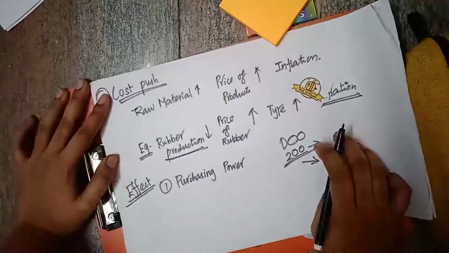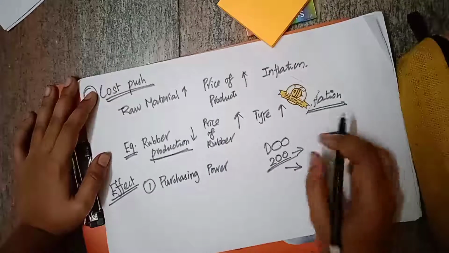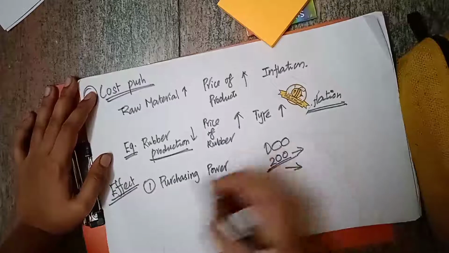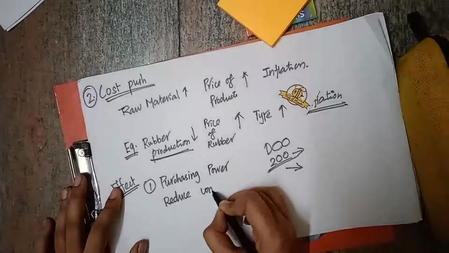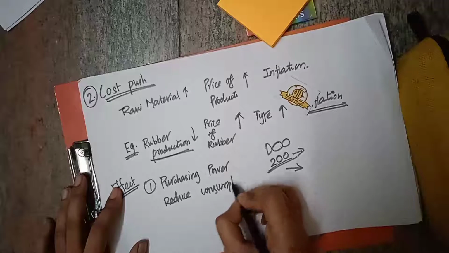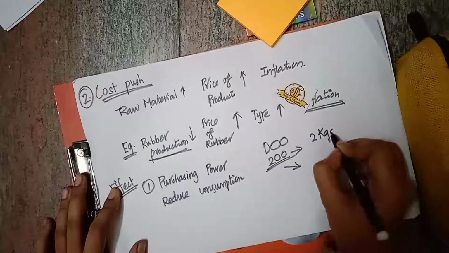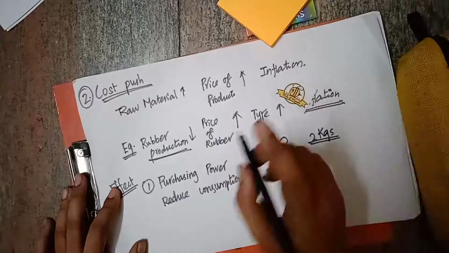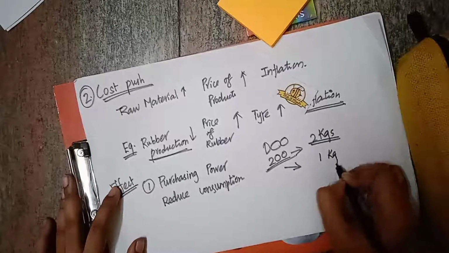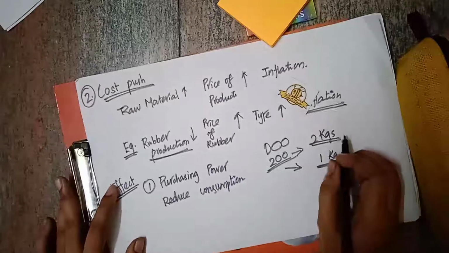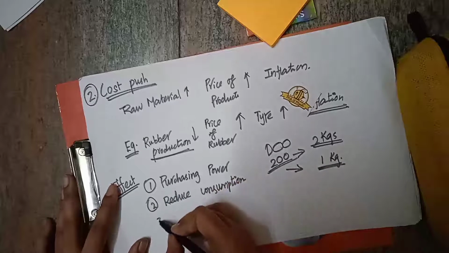Even if they need it so much, they will buy just half a kg. They will reduce their consumption. Onion is necessary for cooking. So if the price of the onion is hiked, say you are buying 2 kgs daily, if the onion price is so high, then you will buy just 1 kg. So you have reduced your consumption. Inflation will reduce the consumption.